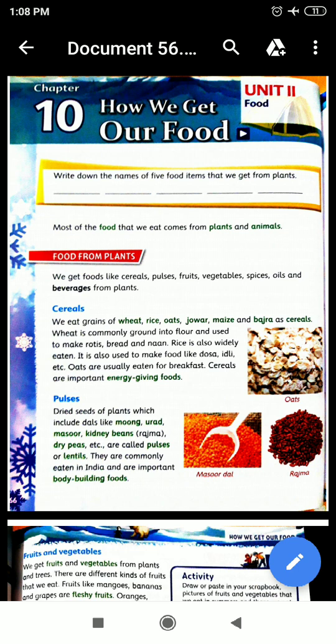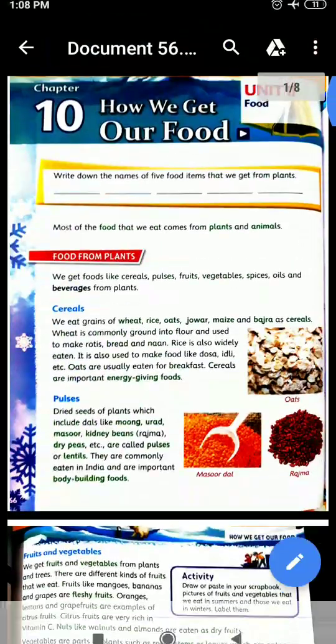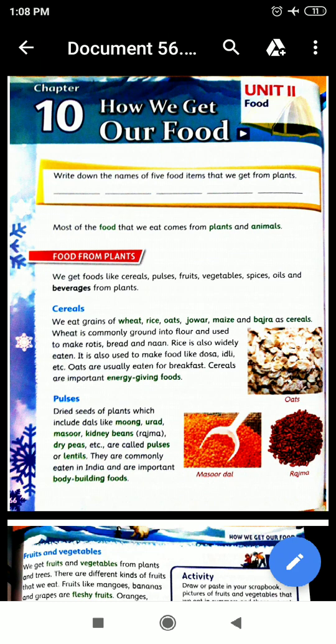In this chapter we'll be talking about how we get our food. We'll be talking about different food items: cereals, pulses, spices and seeds, oil seeds. Along with that, we will talk about the procedure to grow crops, what cultivation is, and how these crops reach us. So we'll be talking about all this.